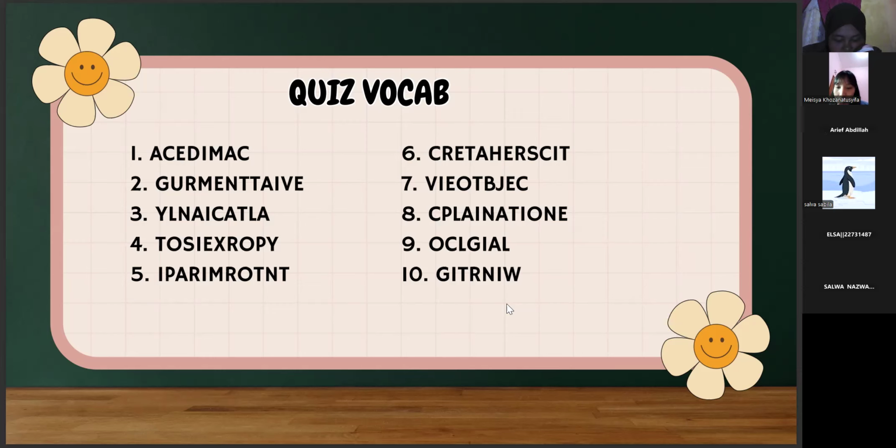I want to answer number 6. The answer is characteristic. Sebutin nama dulu ya. My name is Arif Abdillah. I want to answer number 6. The answer is characteristic.